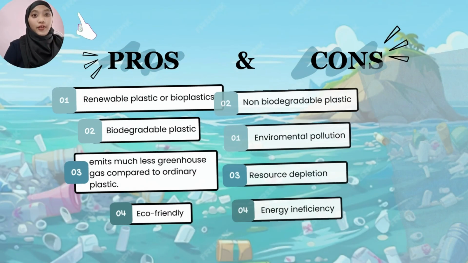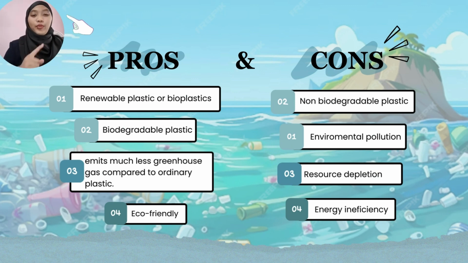And lastly, of course, plastic made from petroleum has pros and cons. For the pros, firstly, renewable plastic or bioplastic. This is created from renewable biomass such as terpenes, lignin, cellulose, vegetable fat, bacteria, and others. Second, biodegradable plastic. It doesn't contain the potentially dangerous chemical BPA and is likely to dissolve in a couple of months. Next, over its lifetime, bioplastic emits much less greenhouse gas compared to ordinary plastic. The most important part is more eco-friendly sources that replace fossil fuels.